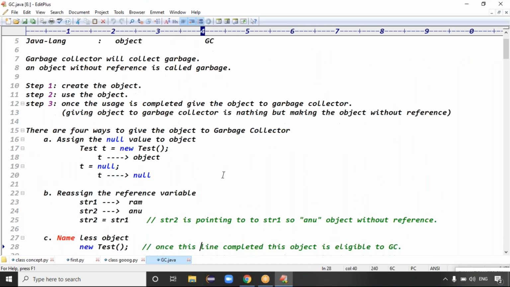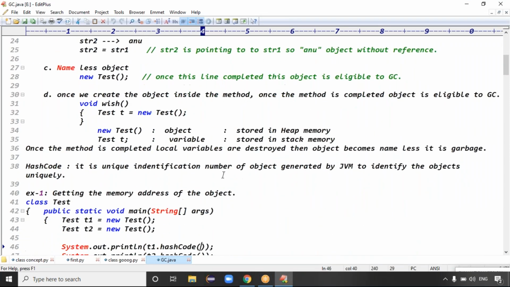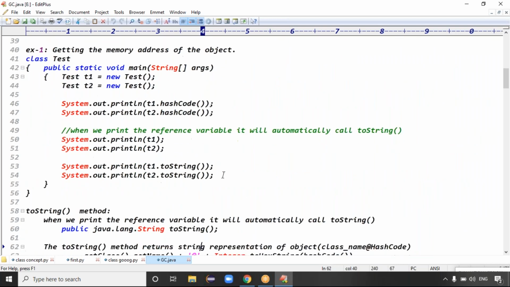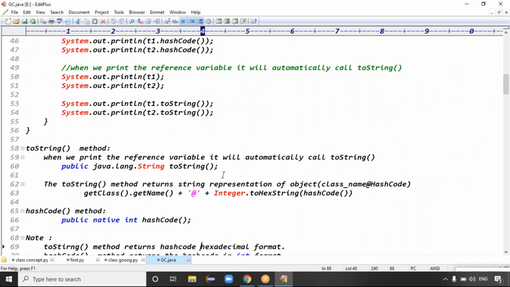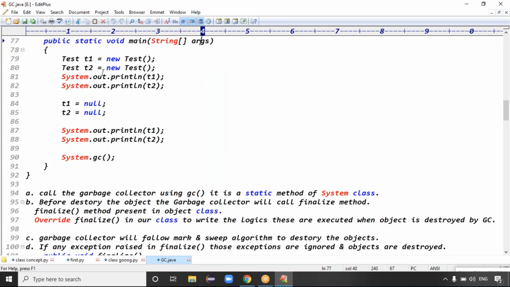Our main intention is to give the object to the garbage collector. How do we give the object to the garbage collector? By assigning a null value to the object. Once you assign null to the object, what happens? Initially T1 is pointing to the object. Now T1 is pointing to null. Then this object is eligible for garbage collection.